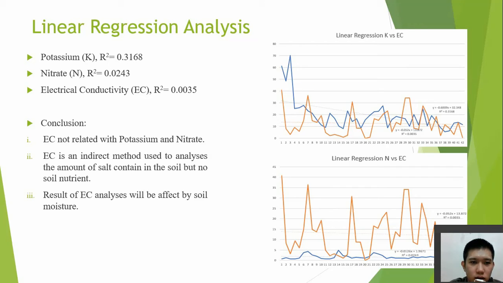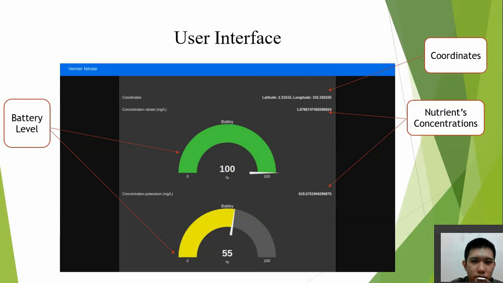The electrical conductivity is an indirect method used to analyze the amount of salt content in the soil, but not the soil nutrient, and the result of the electrical conductivity analysis will be affected by the soil's moisture. Next is the user interface of my project.